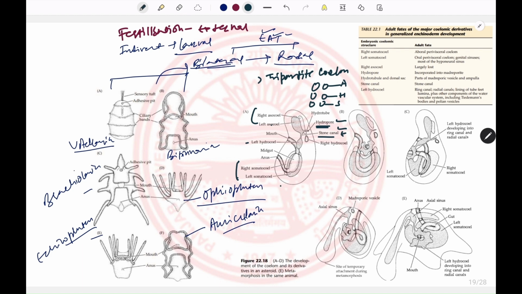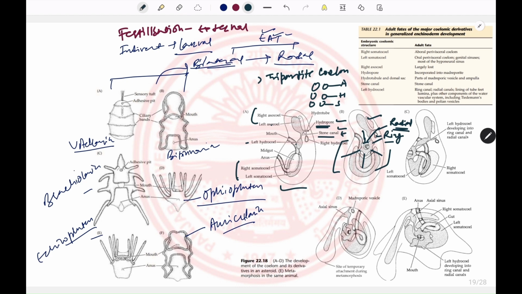So now what happens in the larvae? The left hydrocoel starts enwrapping the mouth, and this enwrapping forms the ring canal. So the left hydrocoel forms the ring canal, and from this ring canal various canals are formed. Those form the radial canals. So now this is a step toward the pentamerous symmetry. Now what happens? The right axocoel and the right hydrocoel mostly vanish.